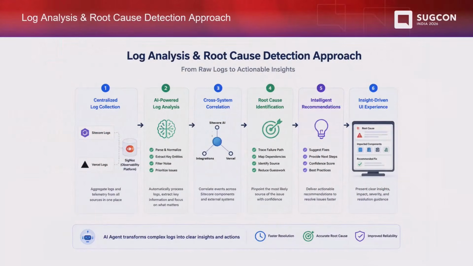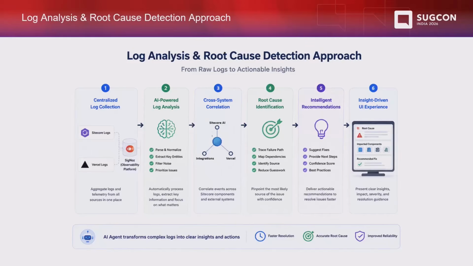Yep. Let's deep dive a little bit more into how AI is converting raw logs into actionable insight. So we know that context is very important for AI. We don't want AI to hallucinate and give any recommendation or fixes. So we are trying to build context here first. What we are doing is centralizing the log collection. We have also given the GraphQL endpoint, which actually fetches the complete Sitecore structure so that it will not hallucinate, and it takes that context of Sitecore and gives the proper recommendation.